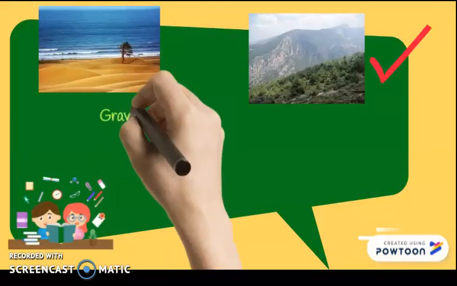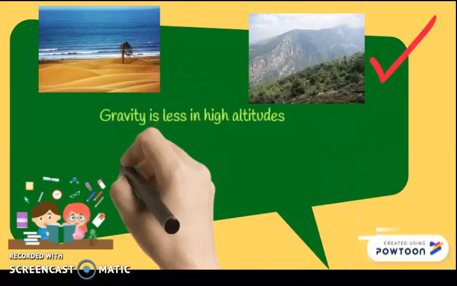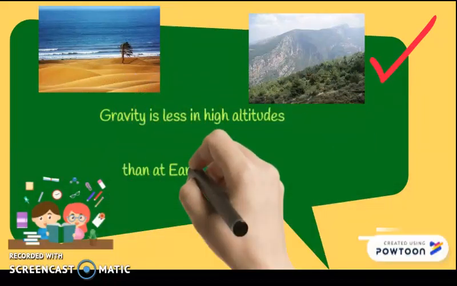So as you can see in the picture here, we have a mountain and we have the sea. The distance between the mountain and the earth's surface is far away. So the gravity will be less in high altitudes. In high mountains, the gravity is less, but the gravity in the sea, or if you are walking in the sea, will be greater.